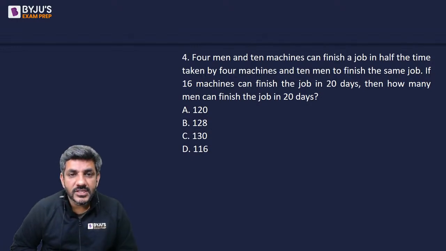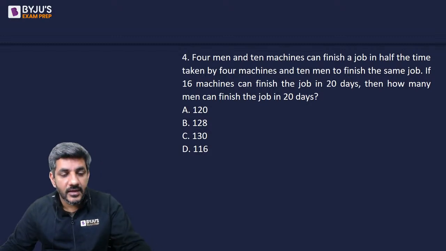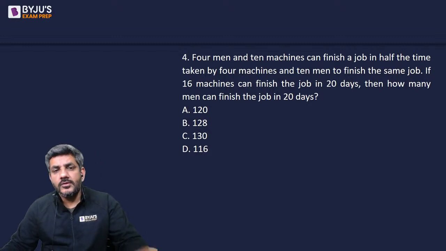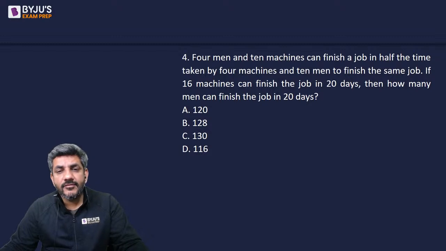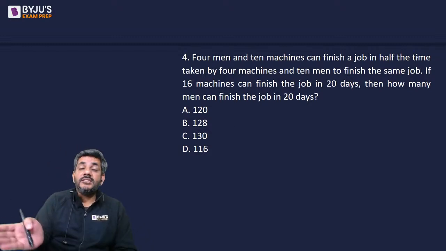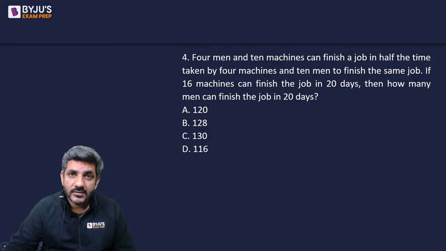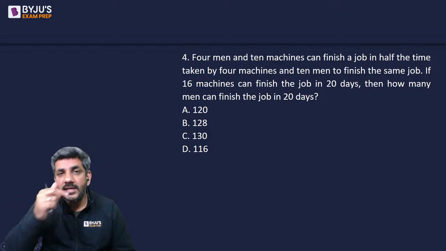4 men and 10 machines can finish a job in half the time taken by 4 machines and 10 men to finish the job. So, first of all, when you say that 4 men and 10 machines, they take half the time. If someone is taking half the time, can I say they are twice as efficient? हाफ टाइम लेते हैं मतलब ट्वाइस एफिशिएंट है.